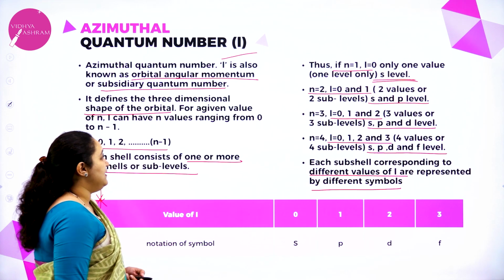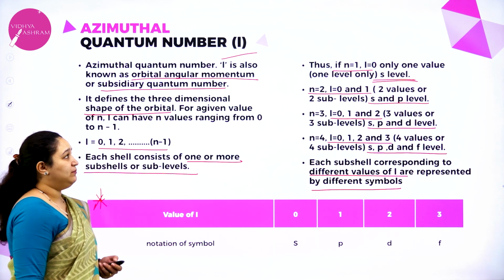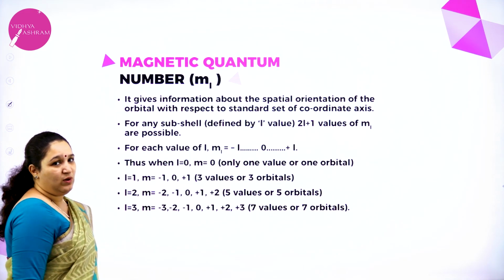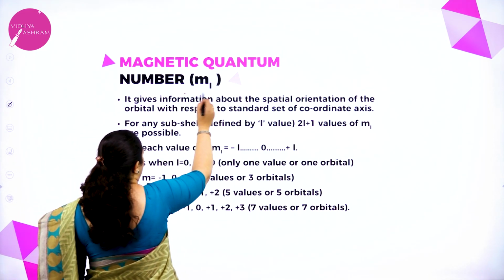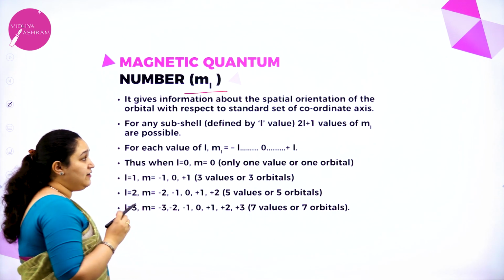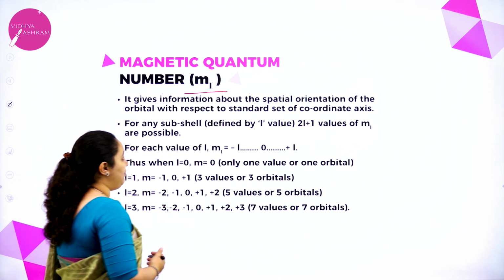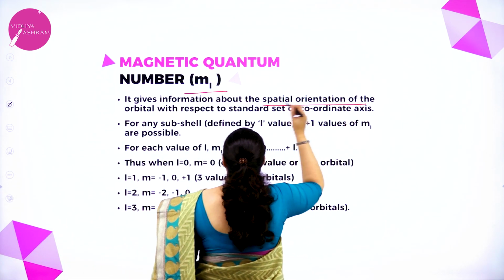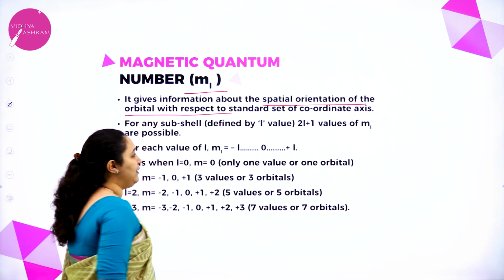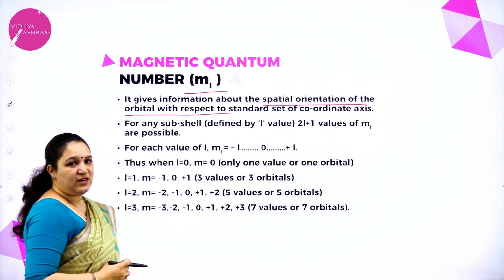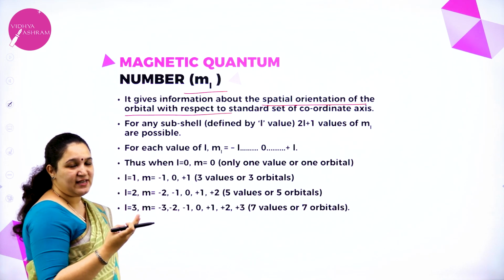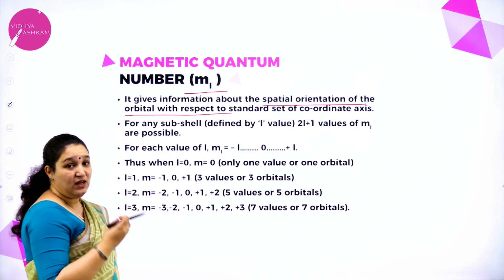Next we will see the next quantum number, the magnetic quantum number, which we write as ML. It gives us information about the spatial orientation of the orbital with respect to a standard set of coordinate axes, that is x axis, y axis and z axis.